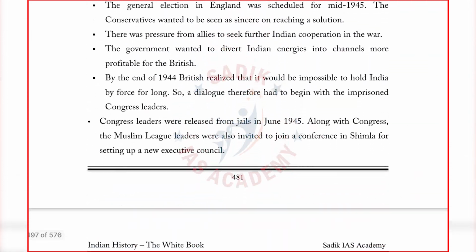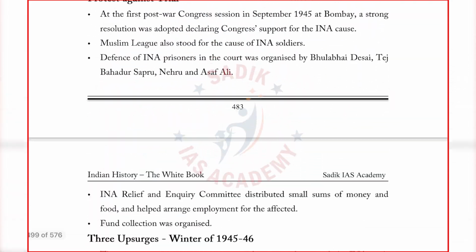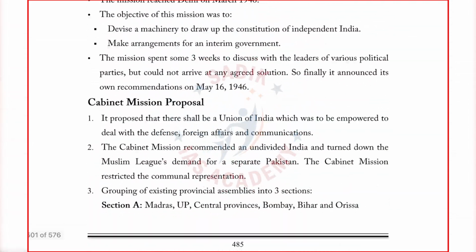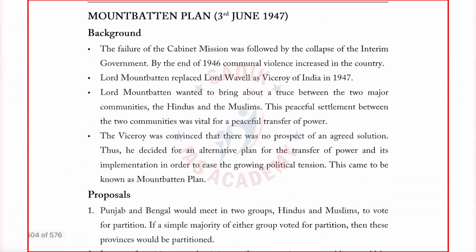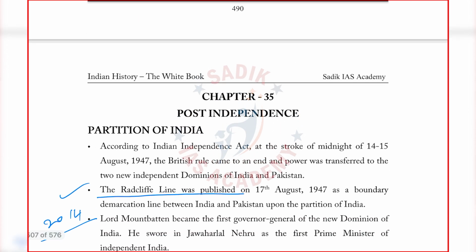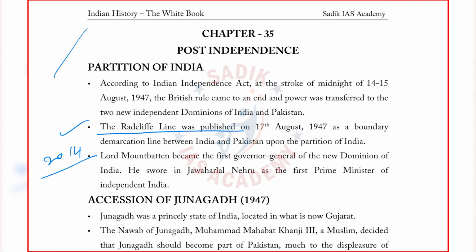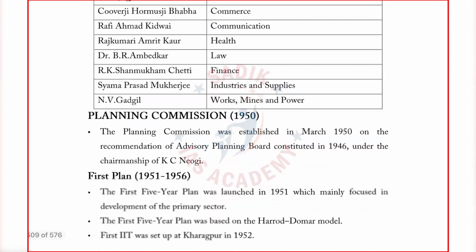In the book, after the completion of the important topics, I have given some other aspects about history. Post independence I have also covered, a small topic, on the developments which happened. Let us go to this topic.